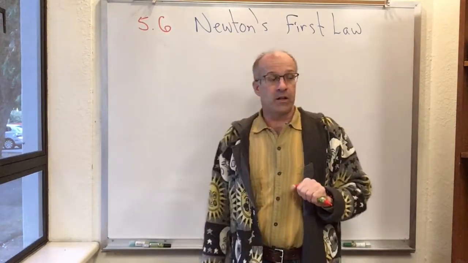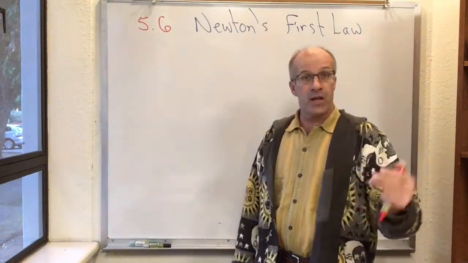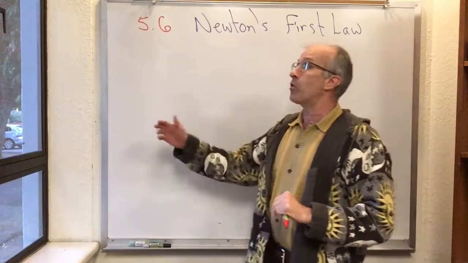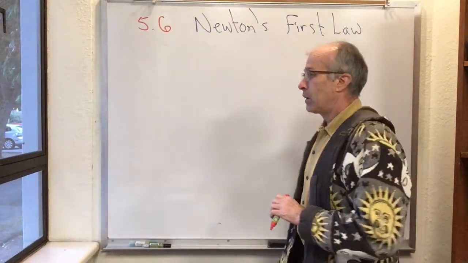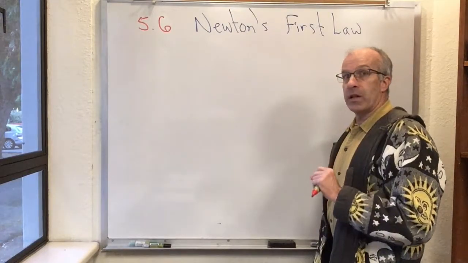And in those coordinate systems, if there are no forces acting on an object, then that object, if it's at rest, will remain at rest. And if it's in motion, it will remain in motion. So Newton's first law is a statement about coordinate systems.